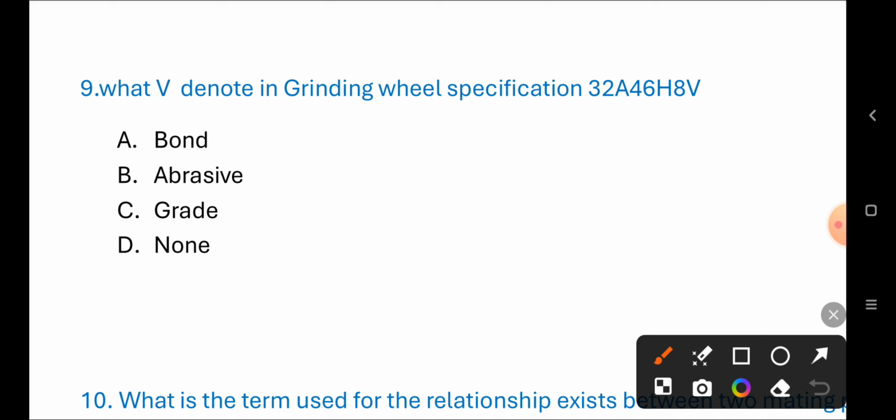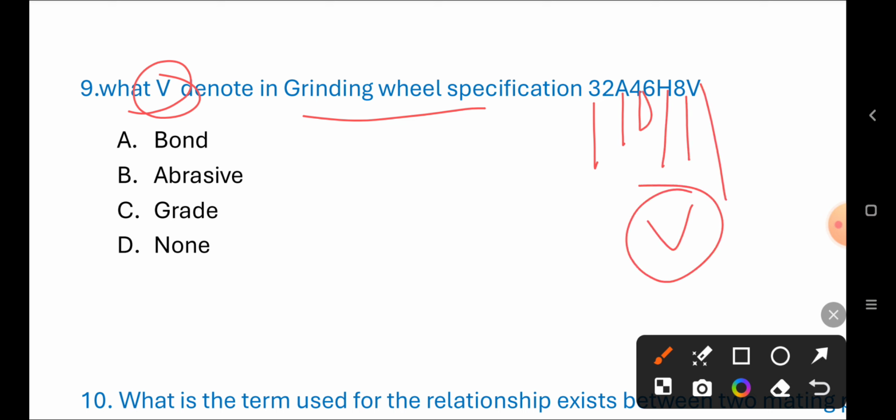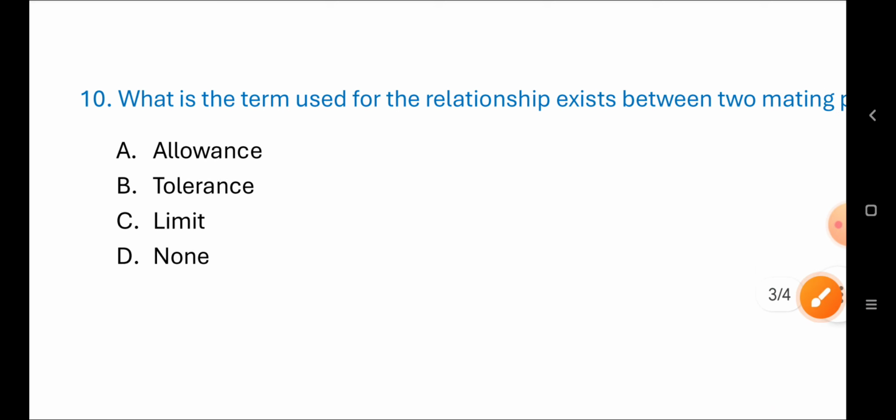Ninth. What do we denote in grinding wheel specification 32A 46H8V? A. Bond, B. Abrasive, C. Grade, D. None. Correct answer is A. Bond. Next question.